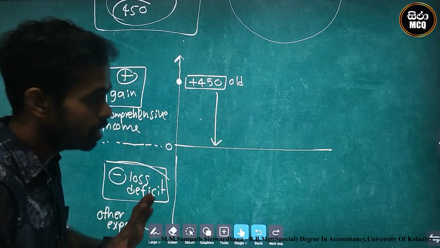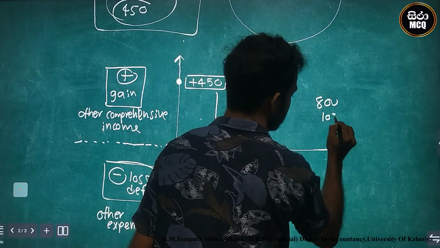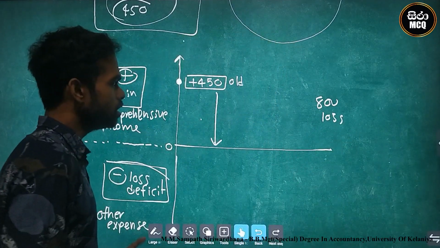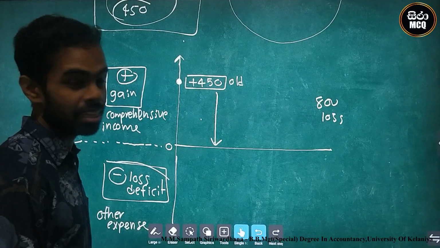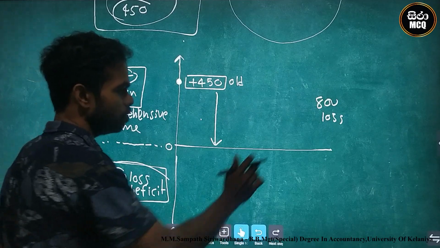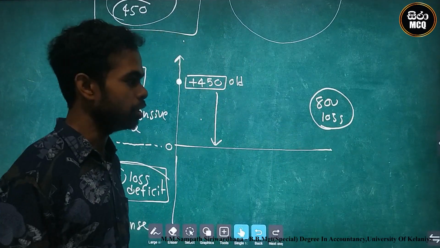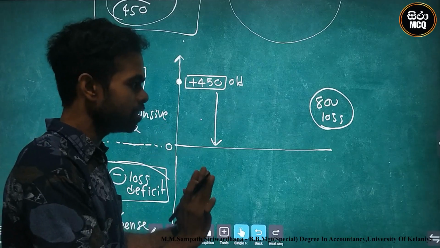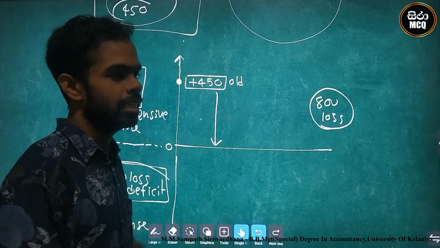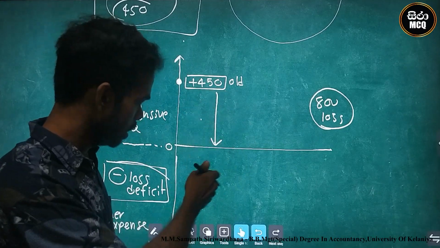This current situation is 800 deficit, 800 loss. Therefore, firstly we start there. We go to the deficit area.